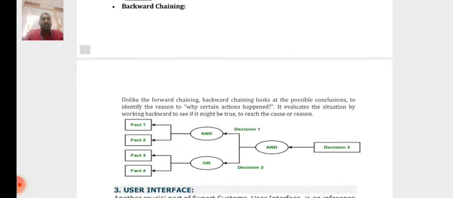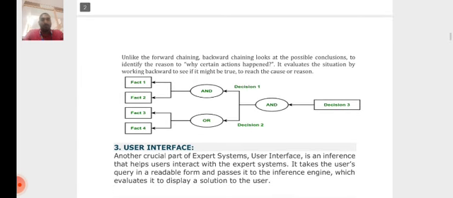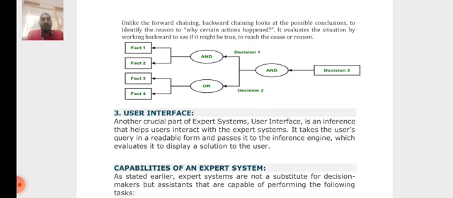We have the decision, and that decision we have to again split up into two decisions, and those decisions we have to split up into multiple facts. This is backward chaining. The third one is the user interface. A user interface is another crucial part of an expert system. The user interface helps the user interact with the expert system. It makes the user query readable and passes it to the inference engine, which evaluates it and displays a solution to the user.